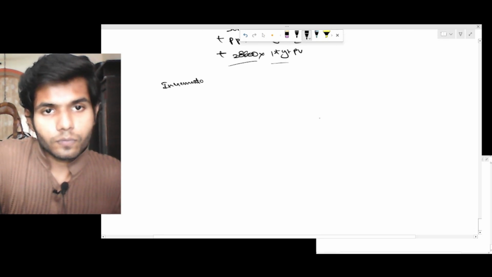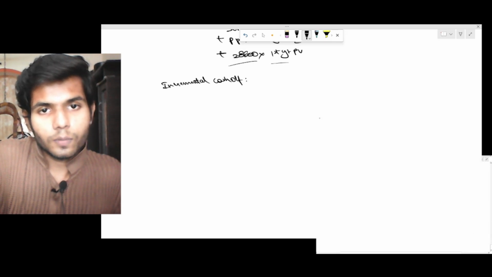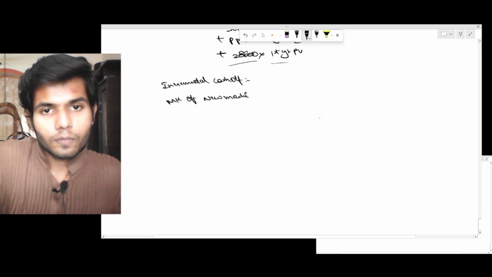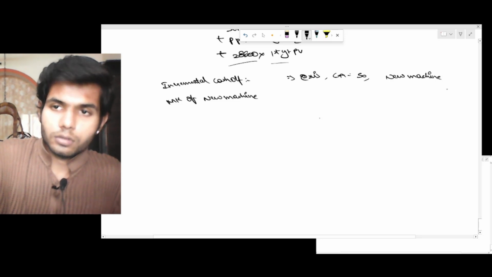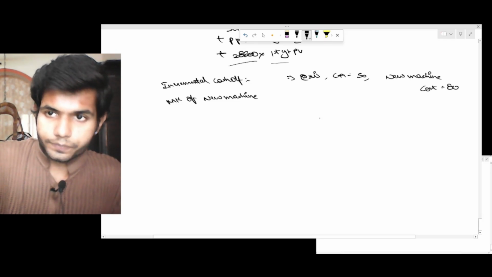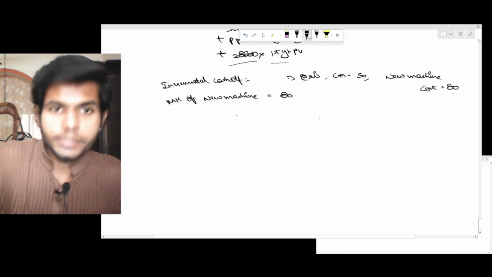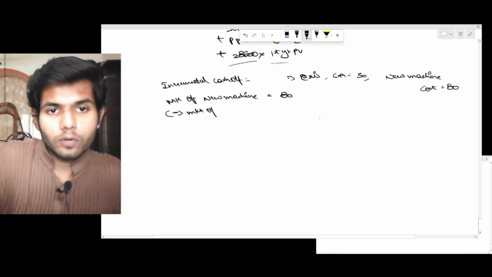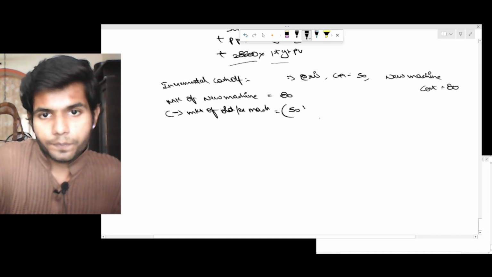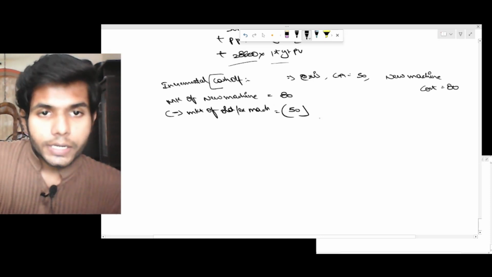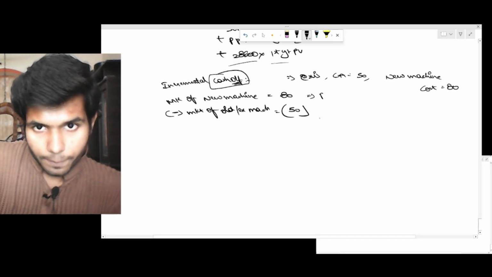So, incremental cash outflow: market value of the new machine. Let's say I have an existing machine with carrying amount 50, and a new machine costing 80. So market value of the new machine 80 minus market value of the old or existing machine, that is 50. We are finding cash outflow. So this is cash outflow paid.